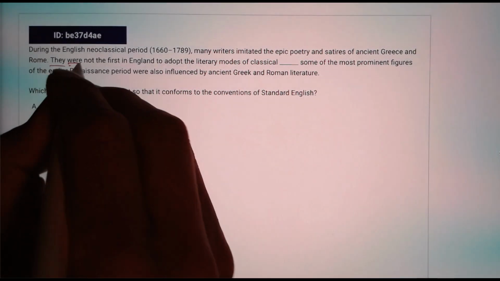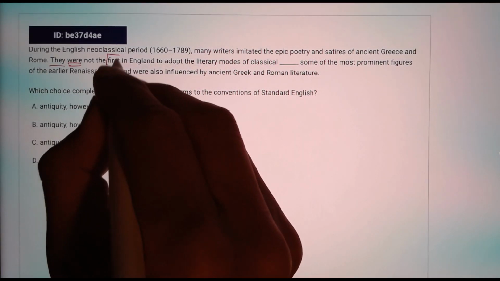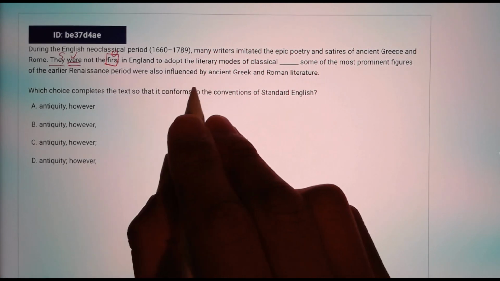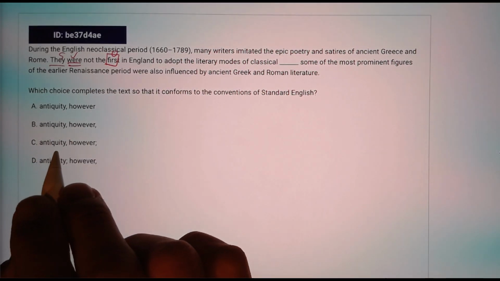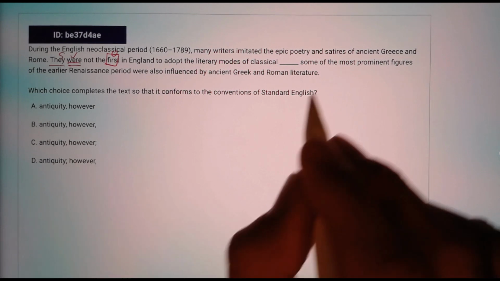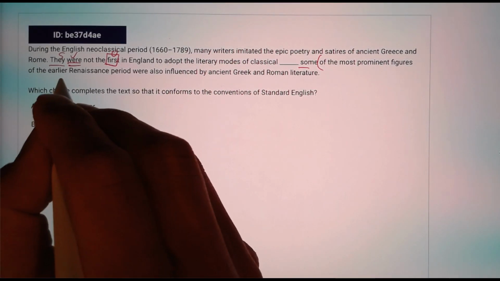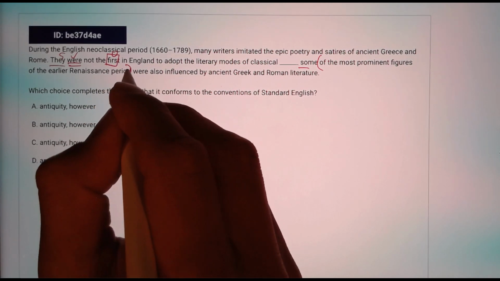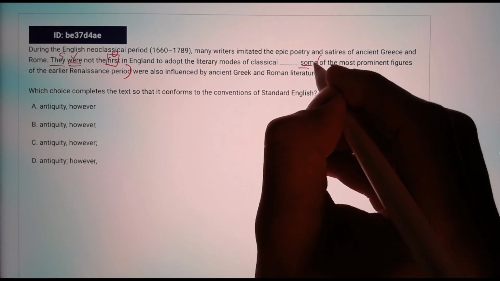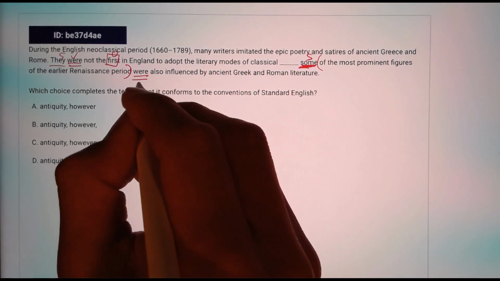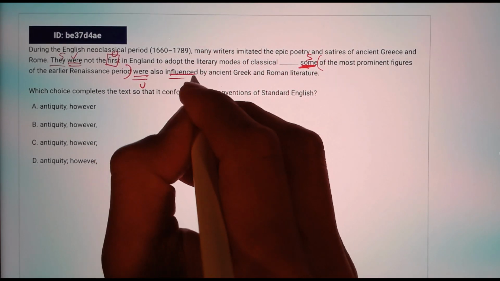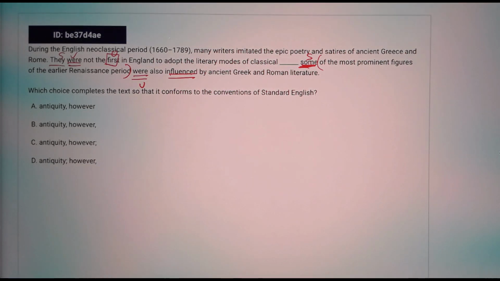So we have a subject and verb here. We're not the first in England, subject, verb, object, to adopt the literary mode of classical antiquity. However, some of the most prominent figures of the early Renaissance period: that's the prepositional phrase, in which you will not find a subject or verb. So some subject, verb, were. And then we have the influence, that's also part of the verb, by the ancient Greek and Roman literature. Okay, so subject, verb, object, and we have subject and verb.